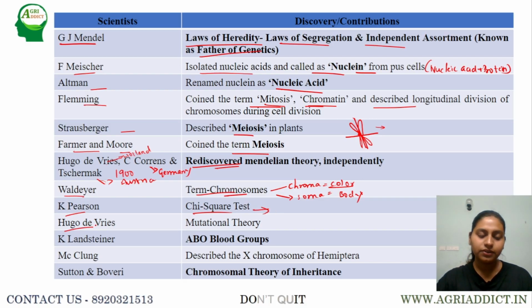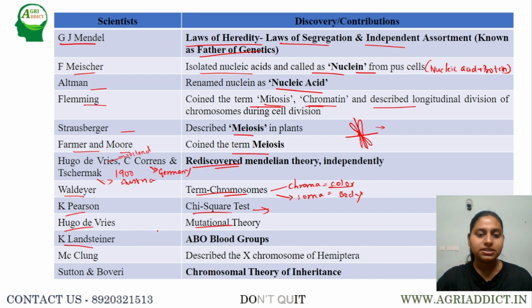Next, Hugo de Vries gave the mutation theory, that is how mutations are responsible for the evolutionary process, whereas Darwin said that evolution takes place through natural selection, but Hugo de Vries said that mutation is the ultimate cause that is responsible for evolution.